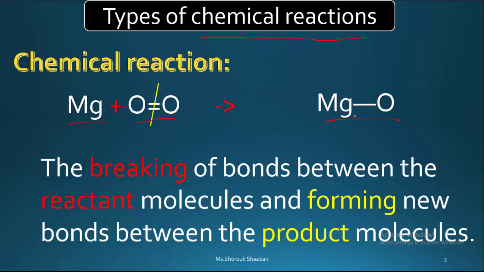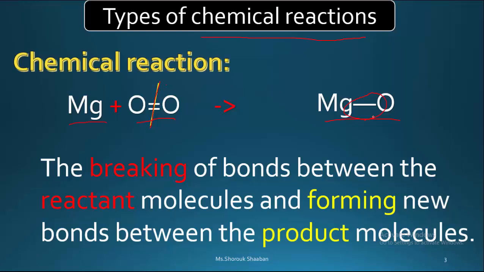This is the chemical reaction. So again, chemical reaction is breaking of bonds between reactant molecules to form new bonds between product molecules.